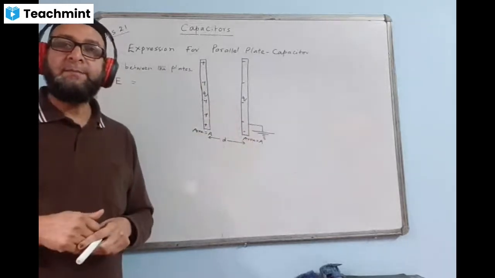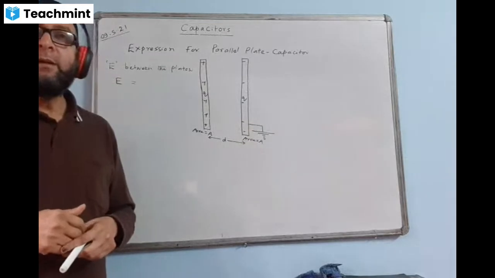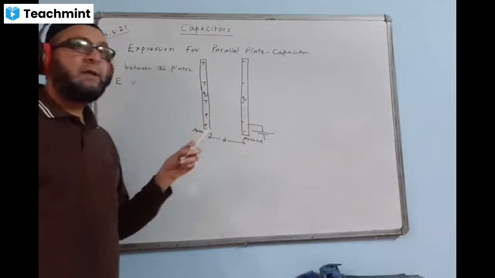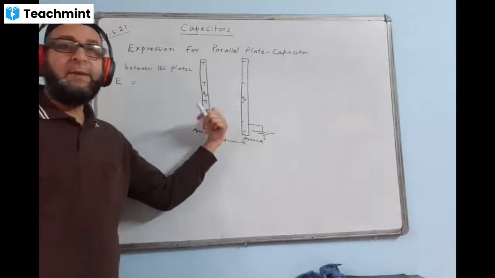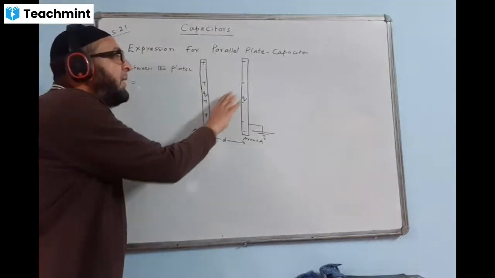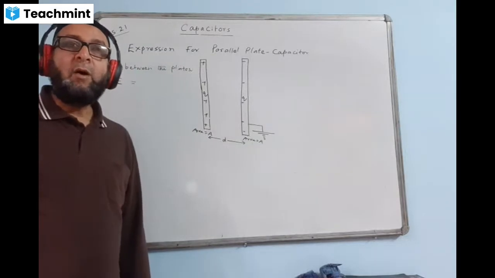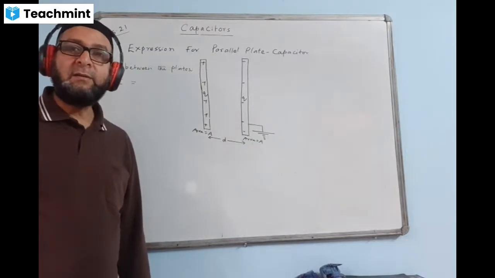When the two plates contain opposite kinds of charges, electric field exists only in between the plates, and outside it is zero. No electric field outside.